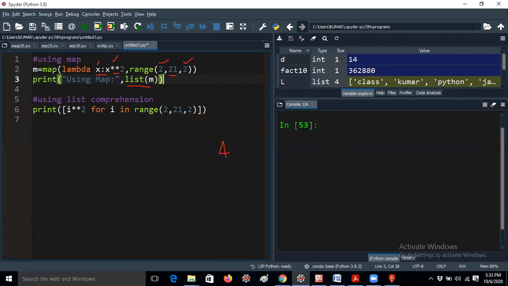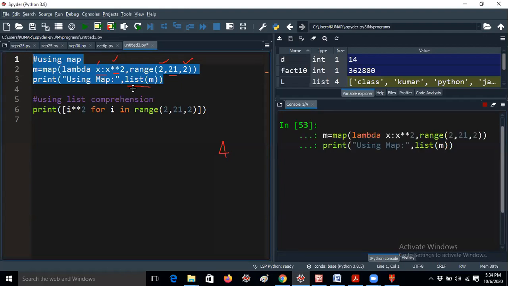So this is the only logic for finding the squares of the 1 to 20 numbers, the even number powers. That means 2 square, 4 square, 6 square, like that. Okay, so let me run this code first. Take some time, please wait.